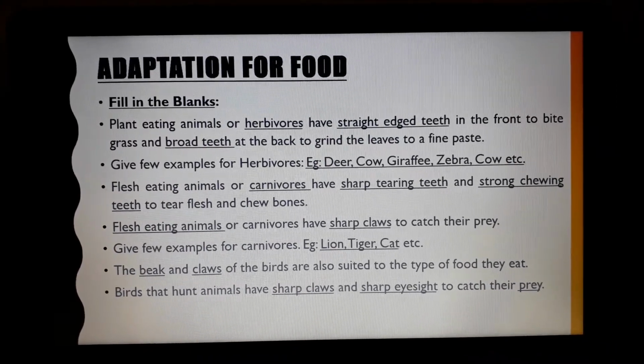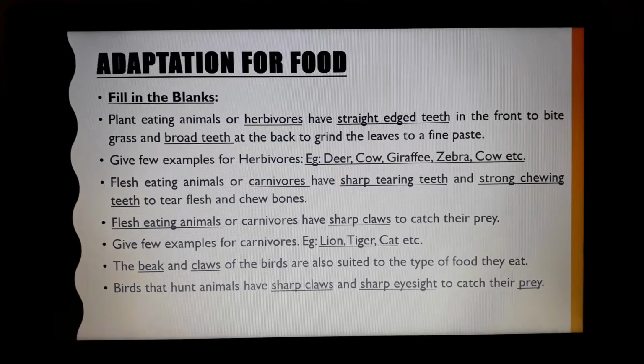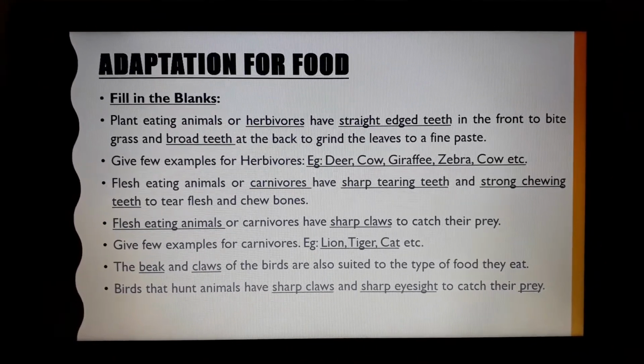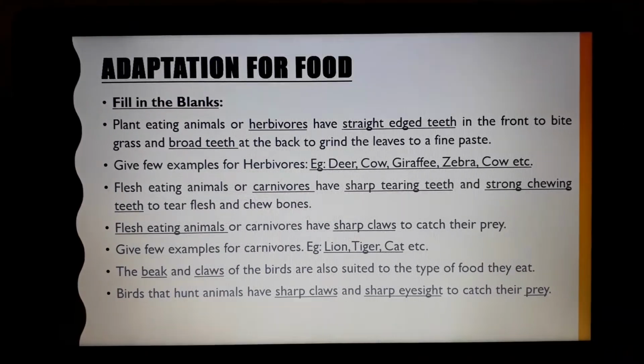The beak and claws of the birds are also suited to the type of food they eat. Birds that hunt animals have sharp claws and sharp eyesight to catch their prey.